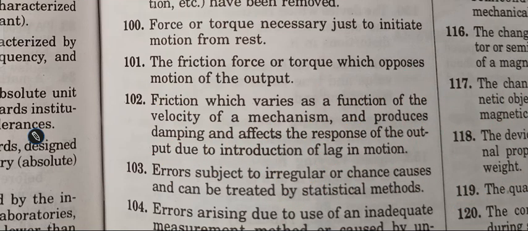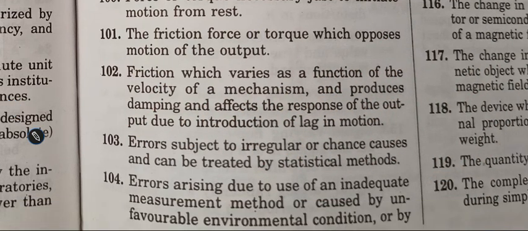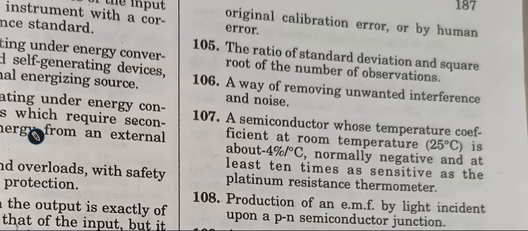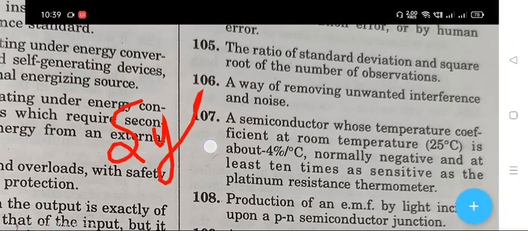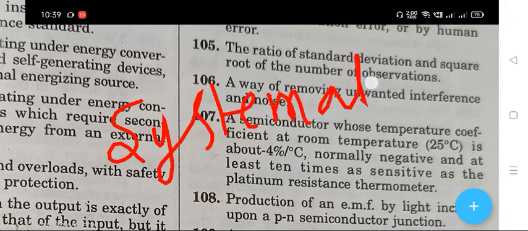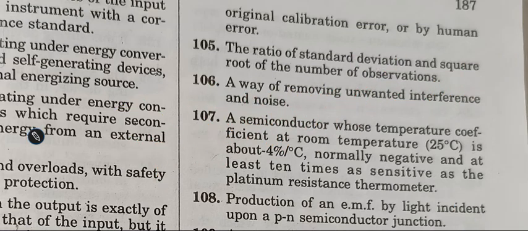The next question, question number 104, is that errors arising due to the use of inadequate measurement methods or caused by an unfavorable environmental condition or by original calibration error or human error. The right answer is systematic error. Is systematic error.